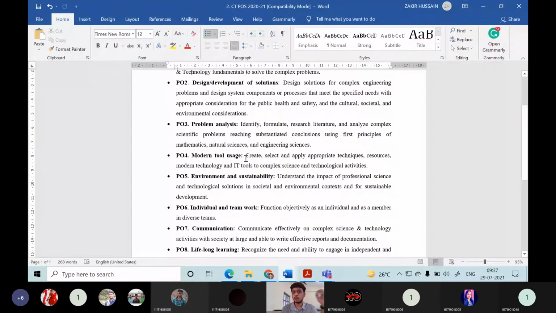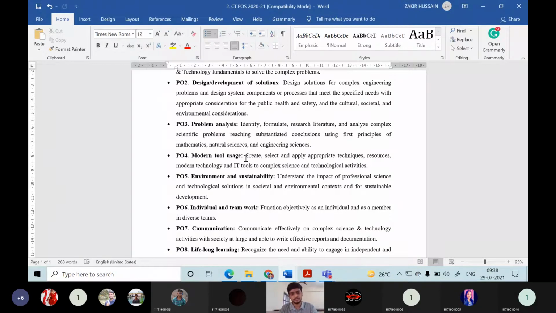Then program outcome 4 is modern tool usage. As we know, technology is advancing at a rapid, exponential speed. As technology advances, we become irrelevant. In order to stay relevant, we have to update ourselves and equip ourselves with the modern available tools. Create, select and apply appropriate techniques, resources, modern technology and IT tools to complex science and technological activities. As you are aware, now in this pandemic, see how quickly we adapted from offline to online classes. How quickly we are adopting, because we are equipped with the modern tools.